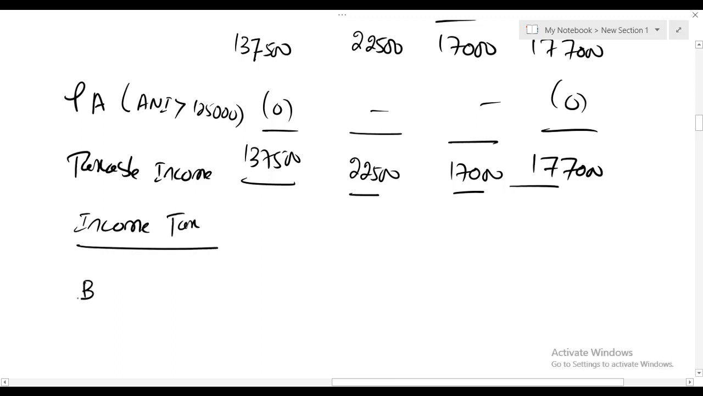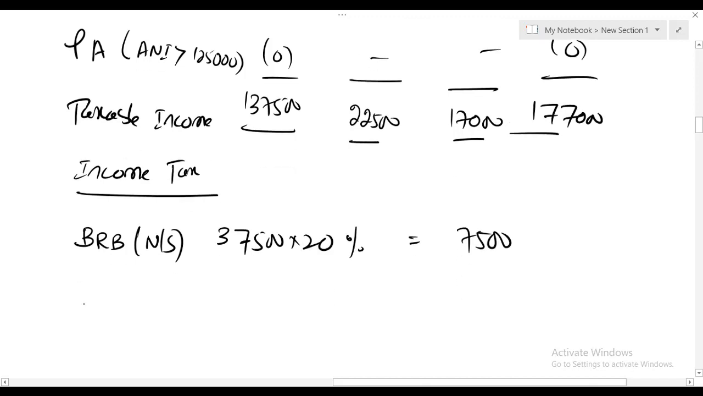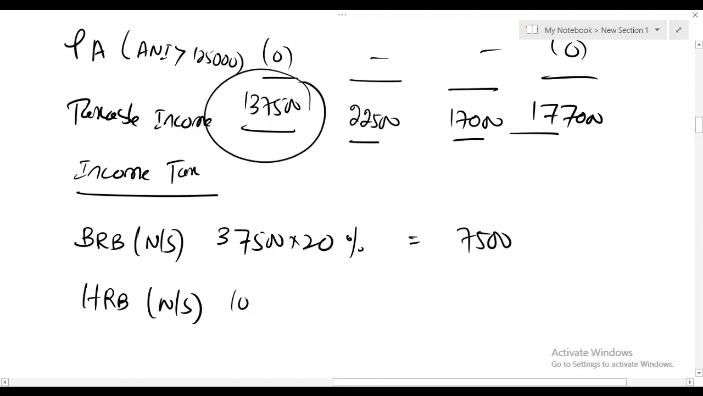Basic rate band, non-saving: 37,500 into 20% gives us 7,500. Higher rate band, non-saving: if we deduct 37,500 from this 1,37,500, we get 1 lakh. 40% of this is 40,000. So we have tax on non-saving income. Now obviously we have to move to saving income.